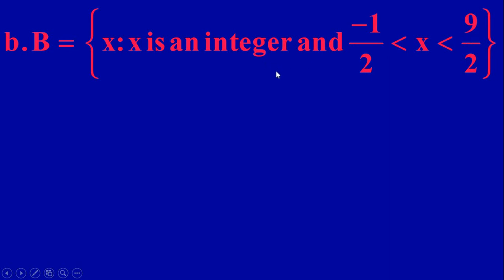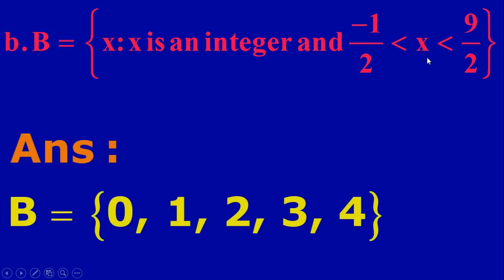Integers means only complete numbers. So numbers more than minus 0.5 start from 0, 1, 2, 3 and 4, and the number should be less than 4.5. So it is 0, 1, 2, 3 and 4.